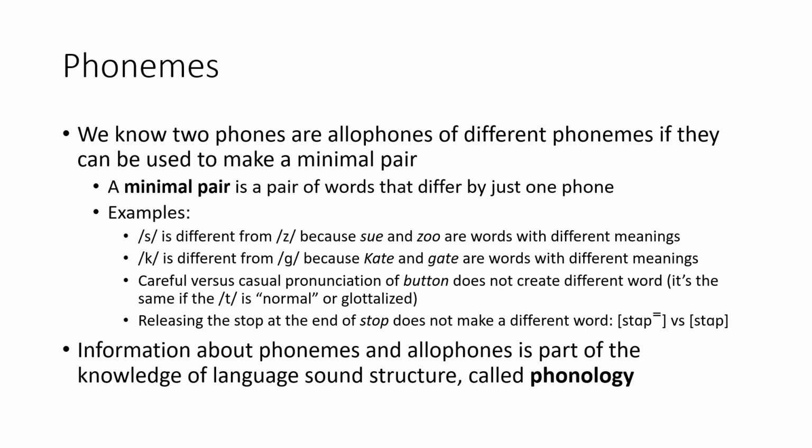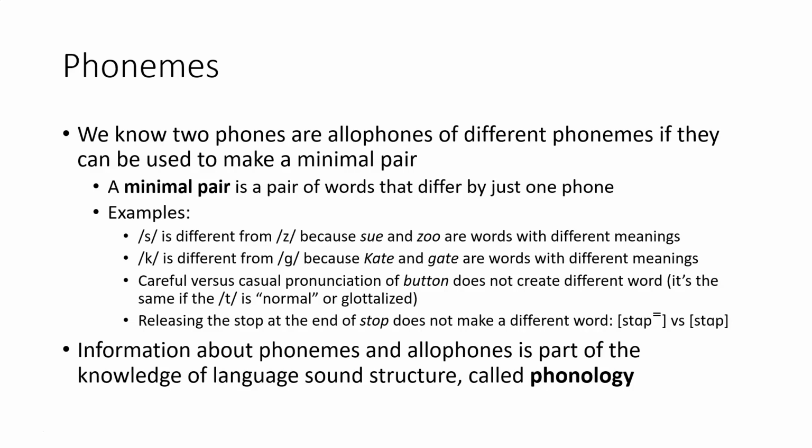So we can do a little linguistic analysis of a language to figure out whether speech sounds are allophones of different phonemes or allophones of the same phoneme. Two particular phones are allophones of different phonemes if they can be used to make a minimal pair, a pair of words that differ by just that one phone difference.